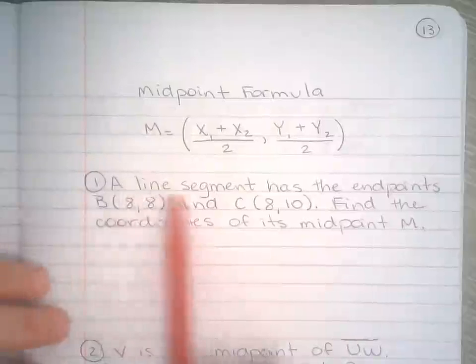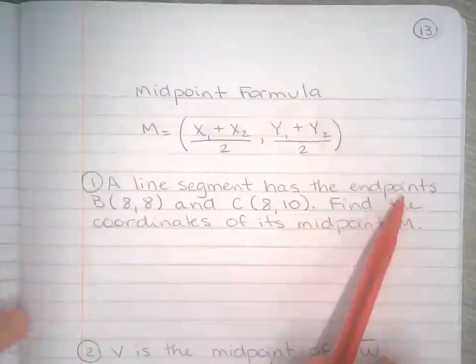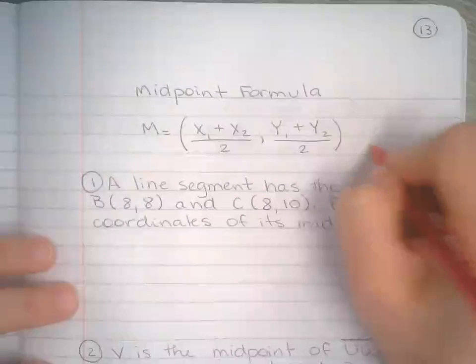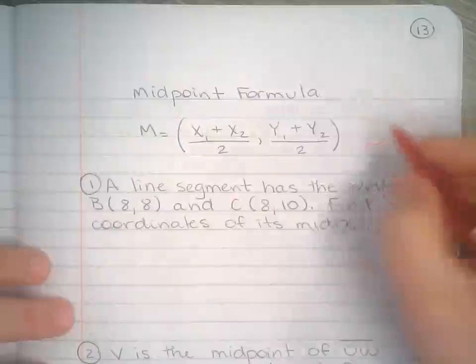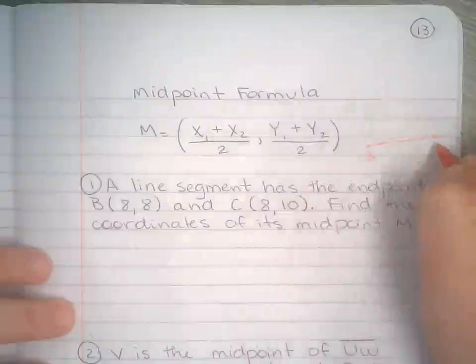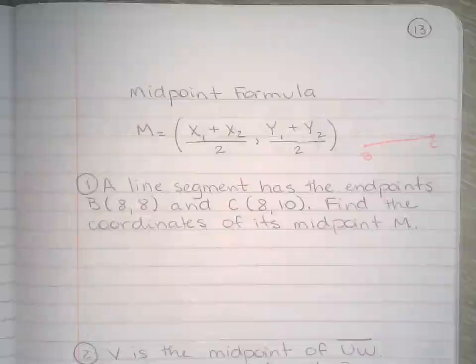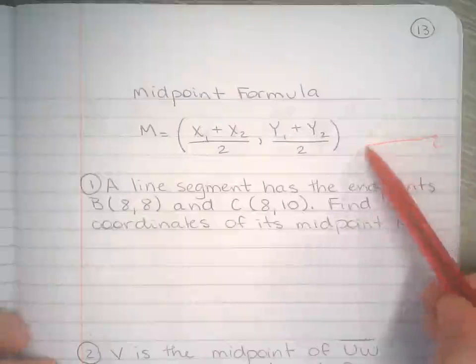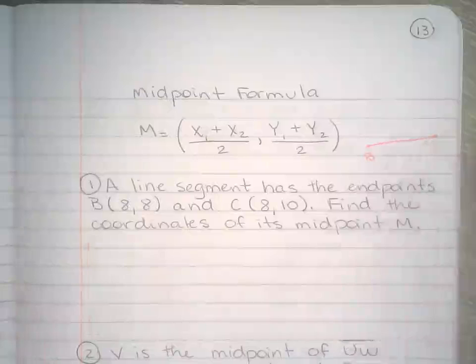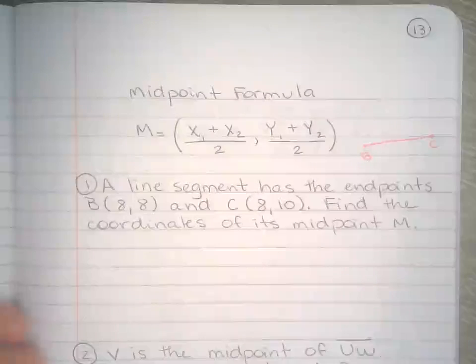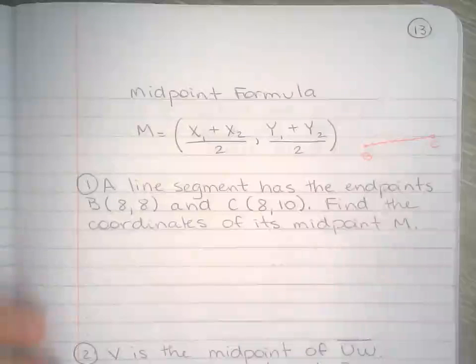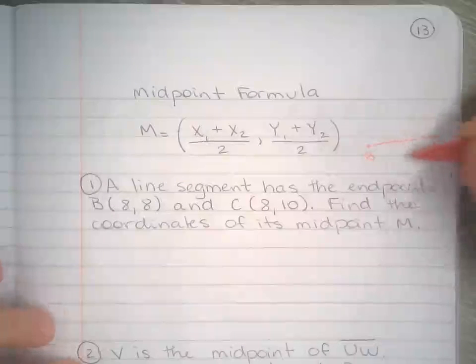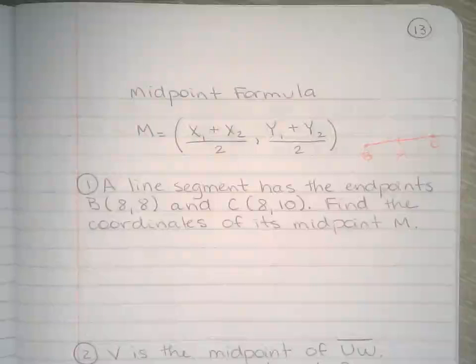So we have a line segment has endpoints. So this is a line segment, and this is an endpoint. This is another endpoint. A line segment has the beginning and has the end. That's why they're called endpoints. B and C, find the coordinates of its midpoint. Midpoint is right there in the middle. That's a good way to remember. M for middle or midpoint.